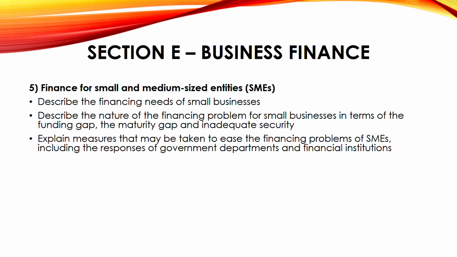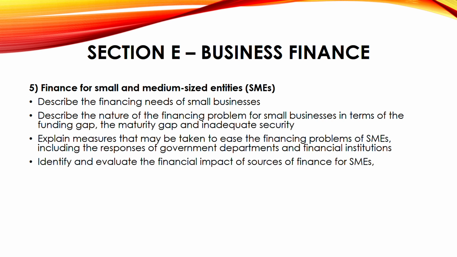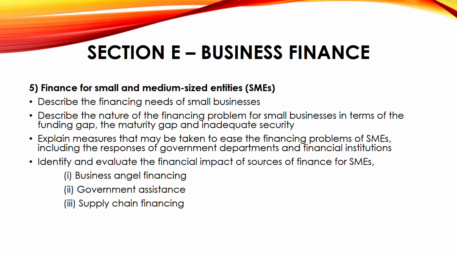So explain measures that may be taken to ease the financing problems of SMEs. How can you ease this problem? You can even take the responses of government departments and financial institutions. Evaluate and identify the financial impact of sources of finance for SMEs. Business angel financing, what is it? Government assistance, government can assist. Supply chain financing, crowdfunding, peer-to-peer funding.